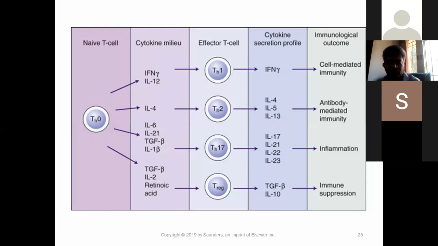So apart from the normal cells we have seen in the connective tissue, there are also mast cells and lymphocytes, as I told you in the beginning, that is the T cell and B cell, apart from neutrophils and macrophages. All these act together to reduce the inflammation in either antibody mediated or cell mediated immunity.